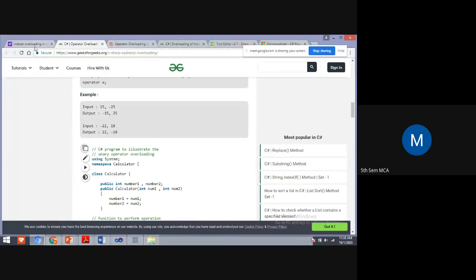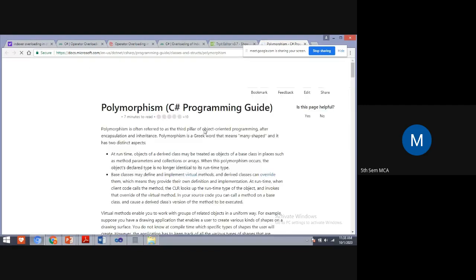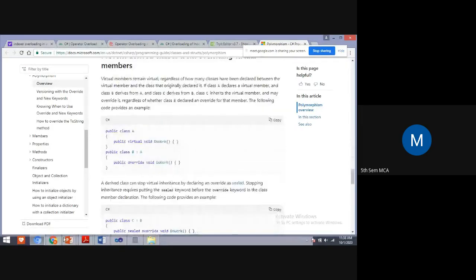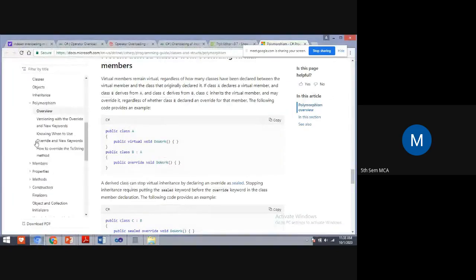This example I'll show later because I forgot by what name I have saved that program. Here only in GeeksforGeeks I'll show.